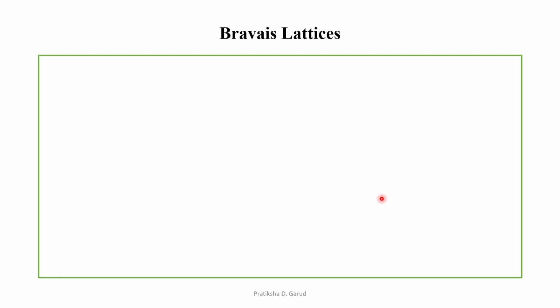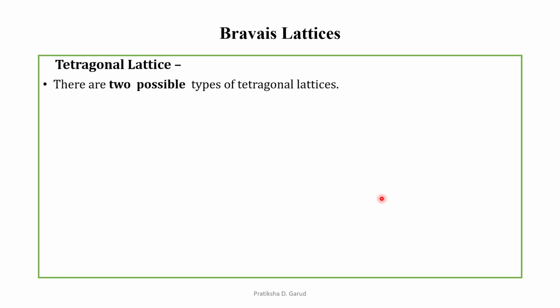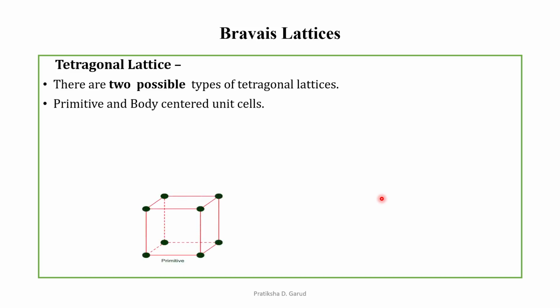Second is the tetragonal lattice. There are two possible types of the tetragonal lattice, which are the primitive and the body-centered unit cells. The first one is the primitive, in which an atom is present at the corner of the cube, and then the body-centered, along with each corner the atom is present at the center. So these are the two types for the tetragonal lattice.